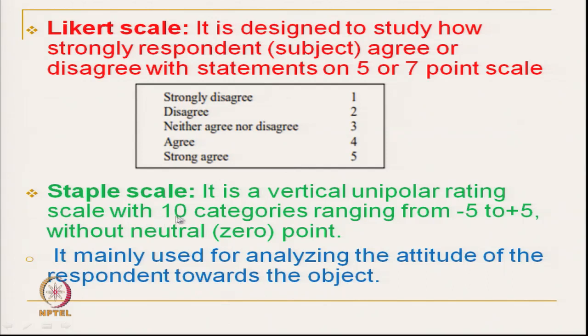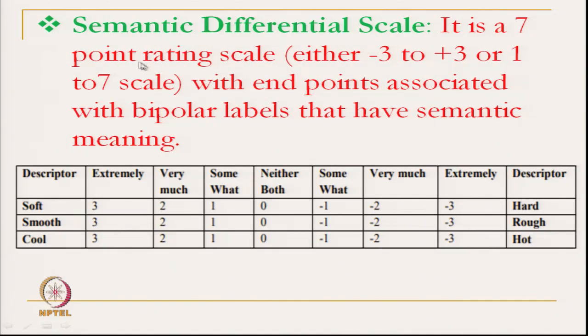Staple scaling is a vertically unipolar rating scale with 10 categories, rating from -5 to +5, but 0 is not taken. So, it is without a neutral point. And the third one is the semantic differential scale. It is a 7-point rating scale, -3 to +3 with a 0 point, or 1 to 7, with end points associated with bipolar labels.